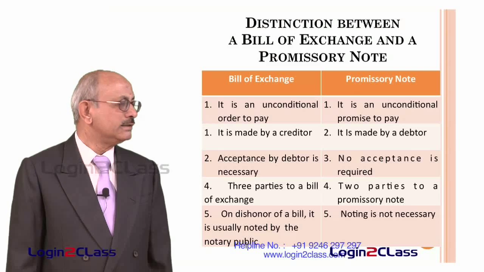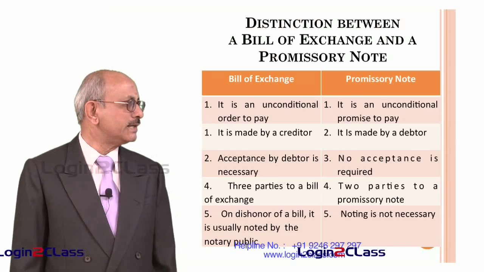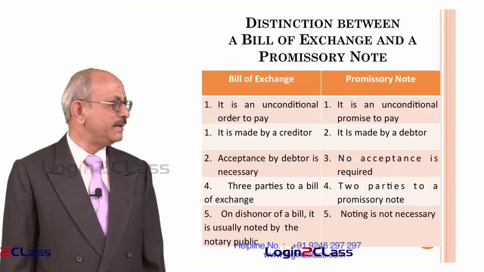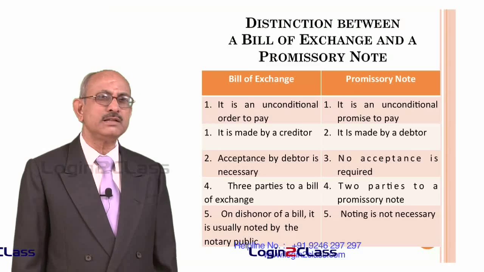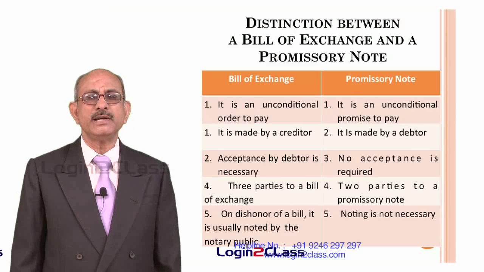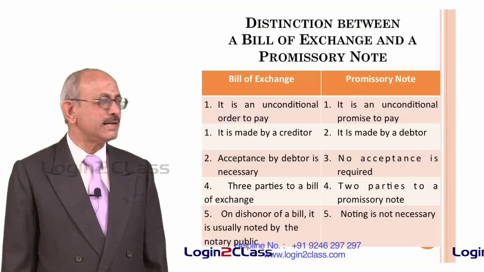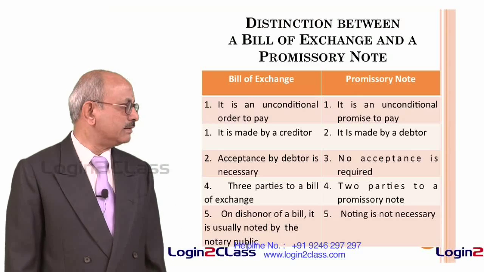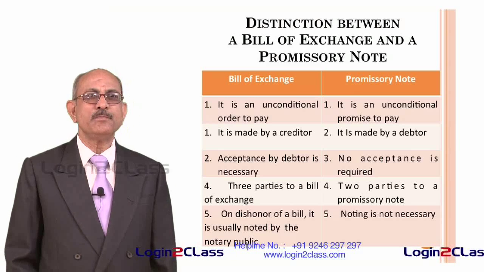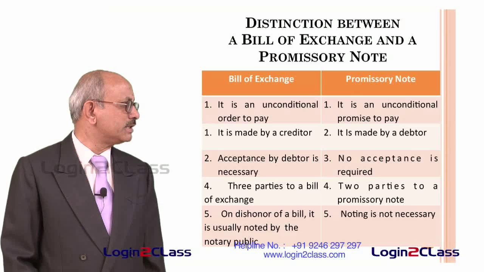And the fourth point is, as we have seen, there are three parties to a bill of exchange, that is the drawer, the drawee and the payee. Whereas in case of a promissory note, there are only two parties, that is the maker of the promissory note and the payee. And the last one is on the dishonor of a bill. That means when the bill is not paid on the date it has to be paid, it is usually noted by a notary public. That means there is a process of noting the bill of exchange before any further action can be taken on the dishonor of a bill. But in the case of a promissory note, noting is not considered necessary. So these are the important points on which a bill of exchange differs from a promissory note.